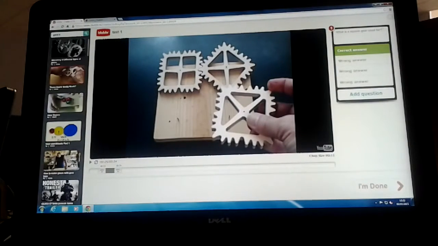Remember your little question mark on the end, and then in the boxes below you can write the correct answer, and you can write the incorrect answers.